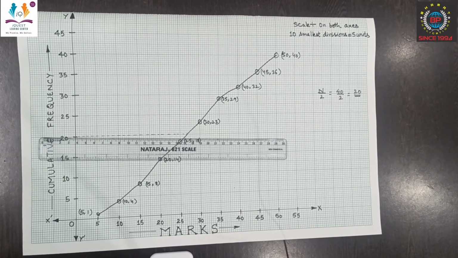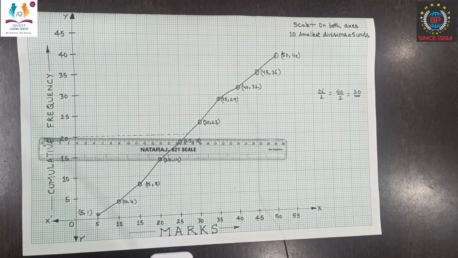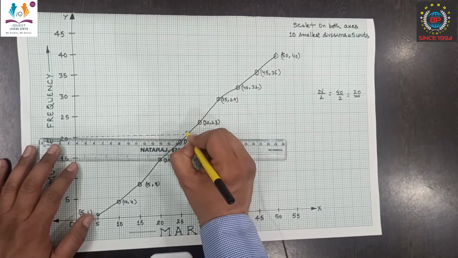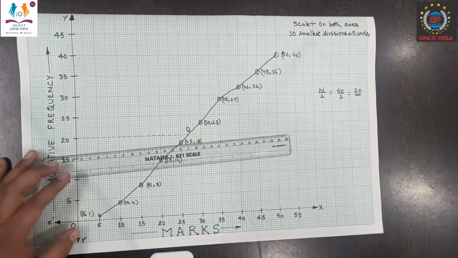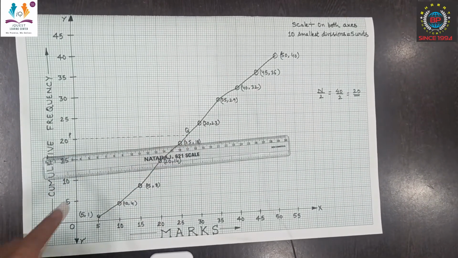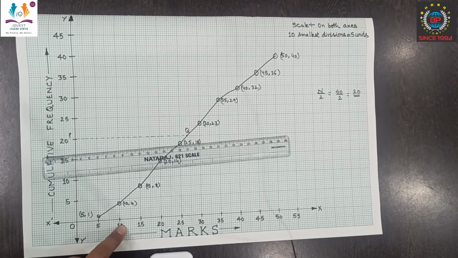Now from P I'll draw a line parallel to the x-axis that cuts the curve at Q. This is our point P, and we have drawn the line parallel to the x-axis.